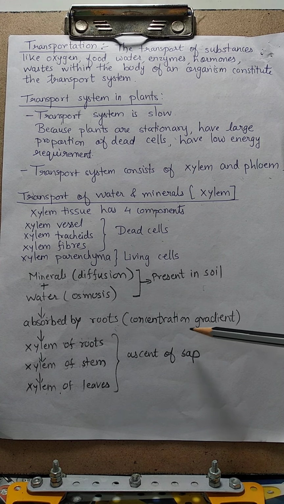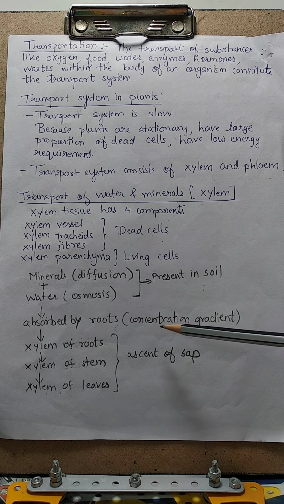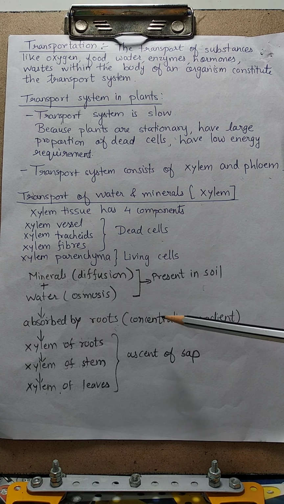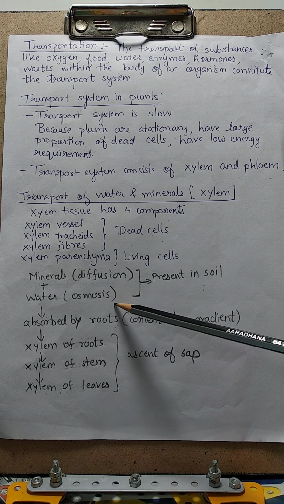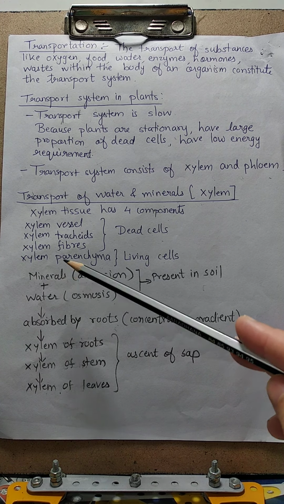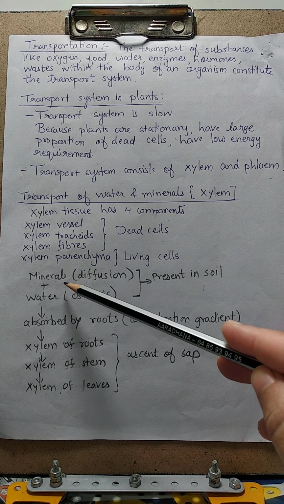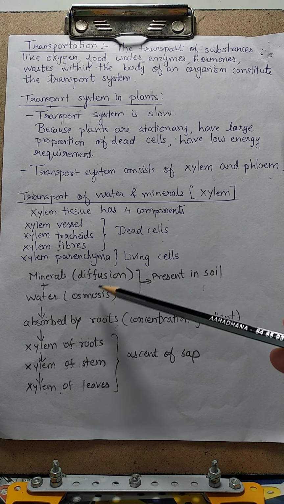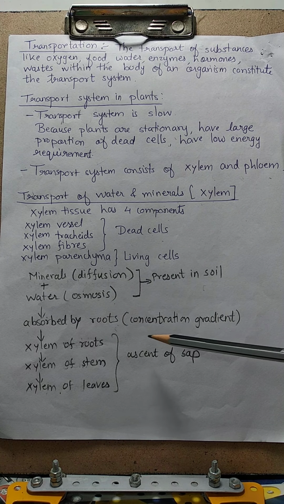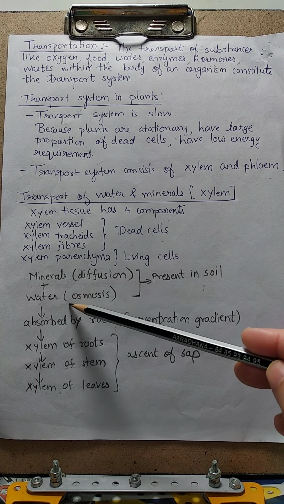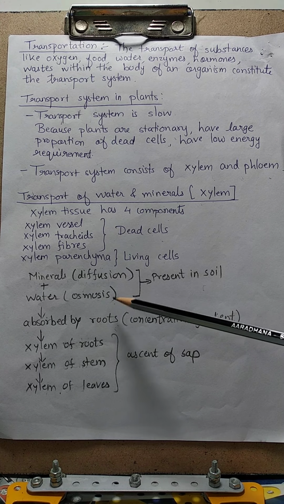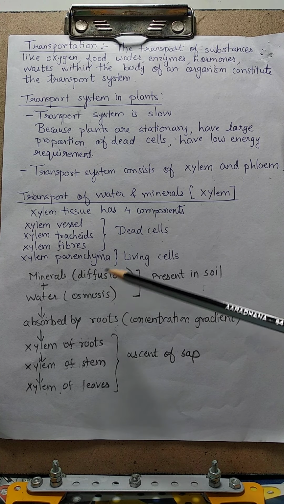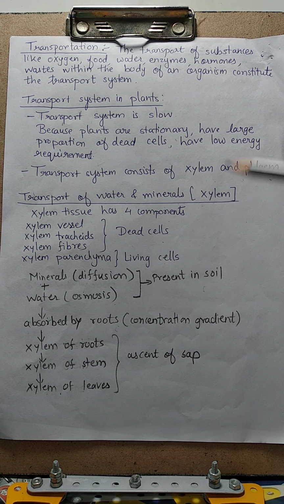Why? Because of concentration gradient. This concentration gradient we have studied several times when we studied diffusion and osmosis. Okay, so the solute particles of these minerals are absorbed by the root hair by the process of diffusion due to concentration gradient, and water is absorbed by the process of osmosis. Okay, so osmosis is for solvent particles and diffusion is for the solute particles.